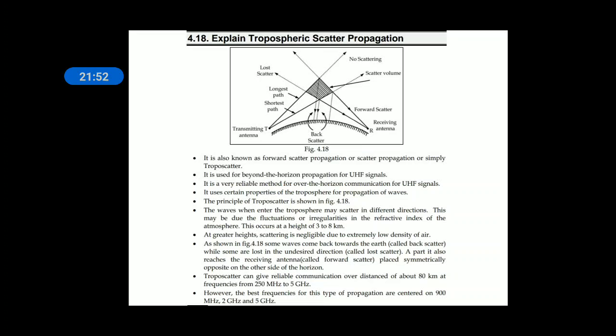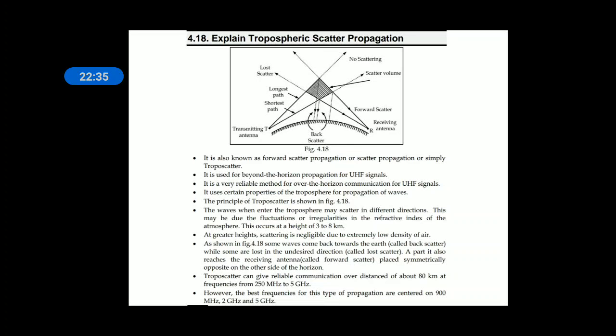The last propagation is tropospheric scatter propagation. It is similar to duct propagation, but somewhat different. A volume is formed above the earth in the troposphere, and this volume reflects some particular EM waves, not all. It is also known as forward scatter propagation, scatter propagation, or simply troposcatter propagation. Troposcatter communication (TSC) is used for beyond-the-horizon propagation of UHF signals. It is a very reliable method for over-the-horizon communication for UHF.